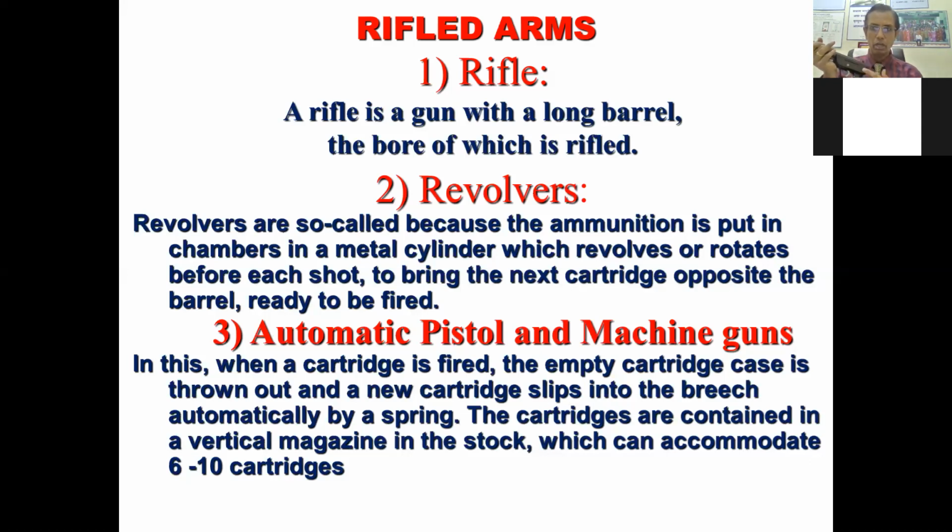While in an automatic pistol or machine gun, there are cartridges, and you have to put them in the breech, and only by pulling the trigger constantly, different bullets are shot from this weapon. So only pulling this trigger causes projectiles to come out of the weapon one by one. While in a rifle, a single; in a revolver, six maximum. While in the automatic pistol and machine gun, as long as you pull the trigger, all the projectiles or bullets get out of the firearm one by one.